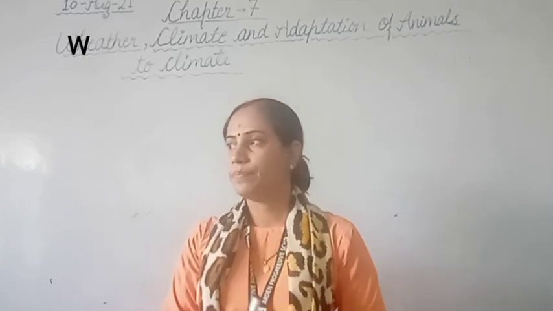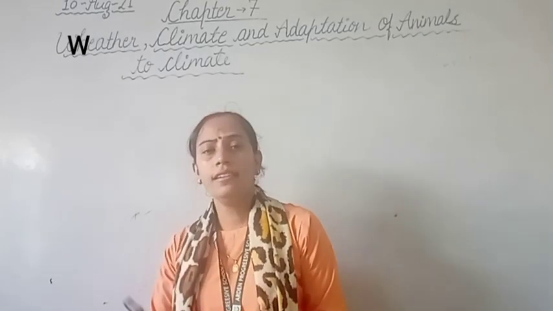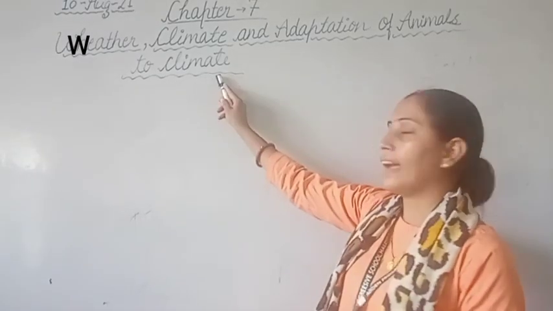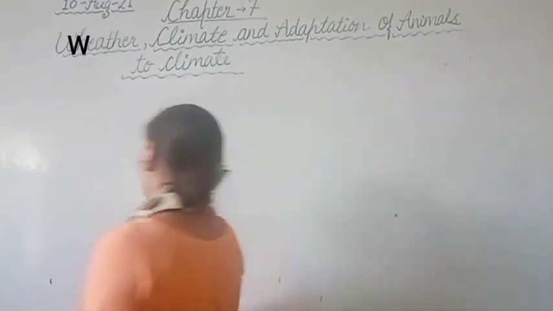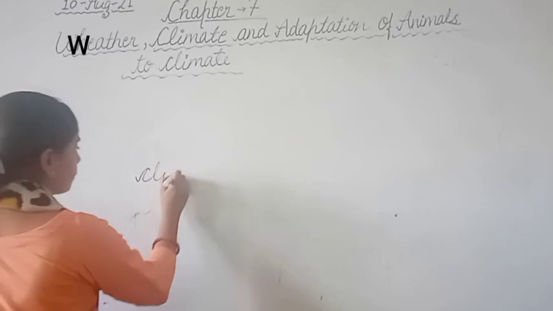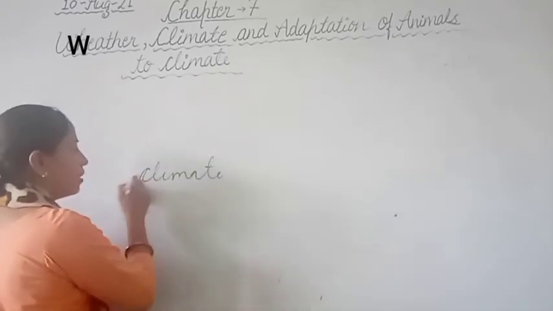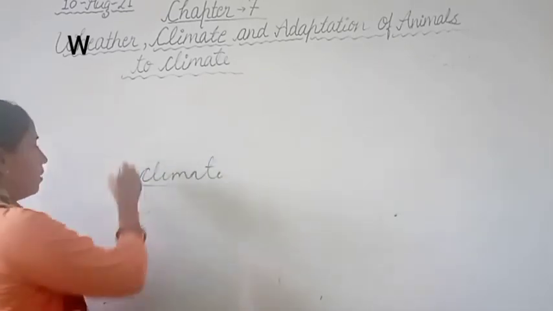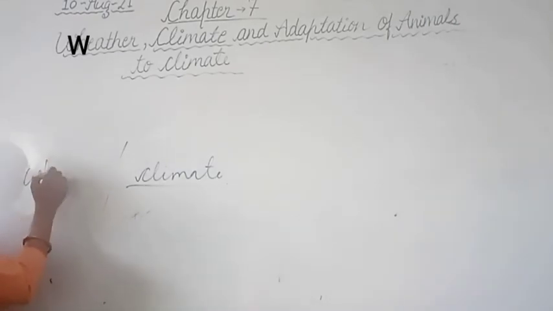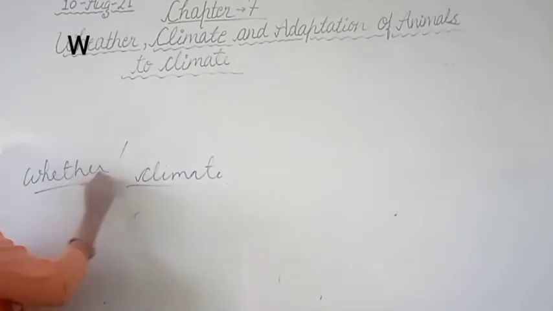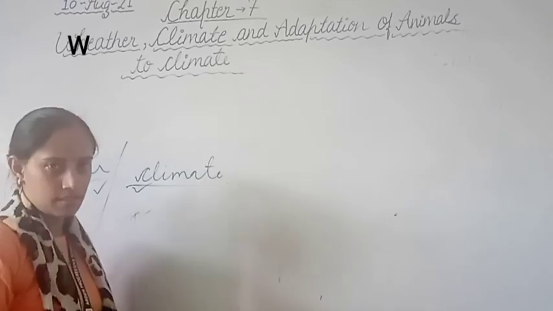So students, there is another topic, that is the climate. So what do you mean by the climate? Climate and weather, there is a little bit of difference between these two topics.